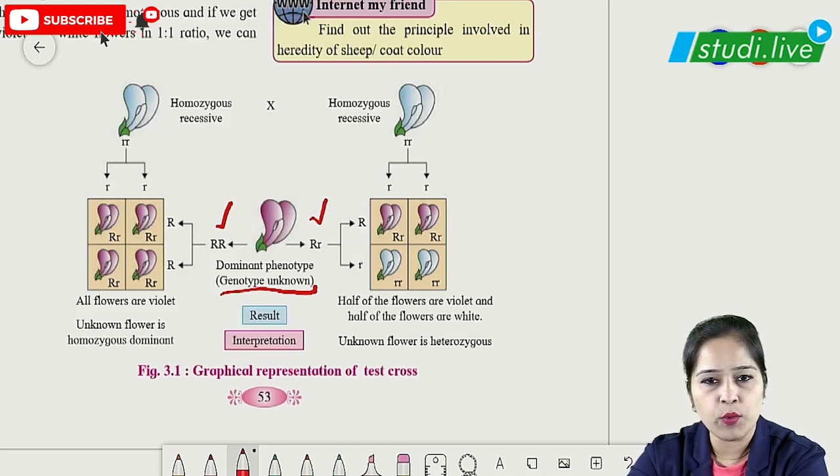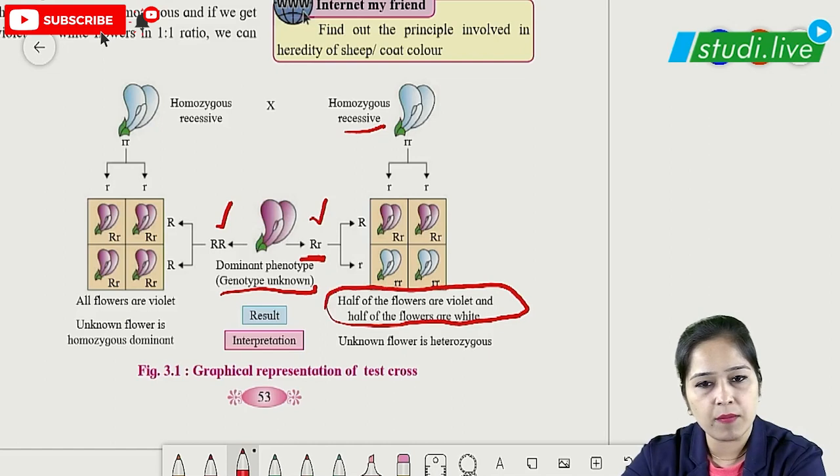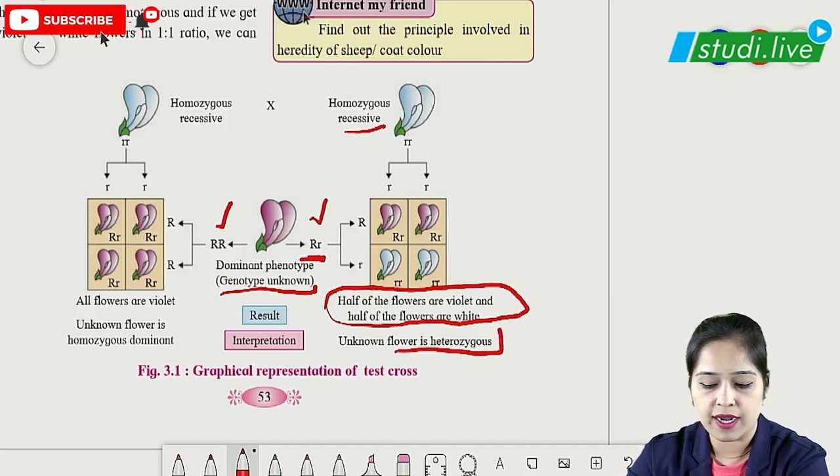So what we would be doing is crossing it with a homozygous recessive. Considering that we have a heterozygous, what we get is half of the flowers are violet or red and half of them are white. So when half are violet and half are white, the unknown flower is heterozygous.